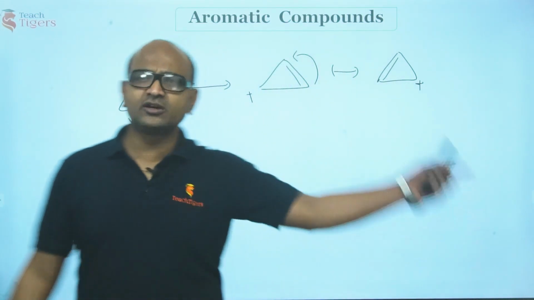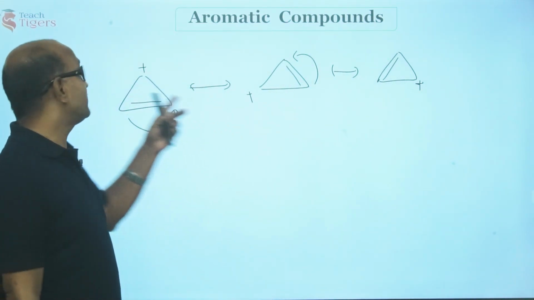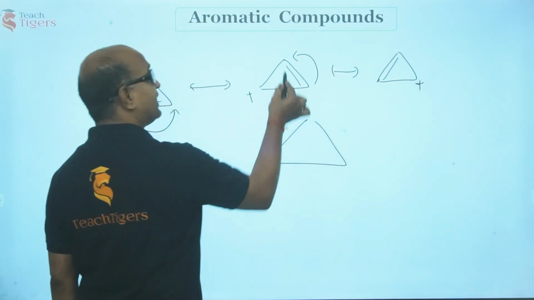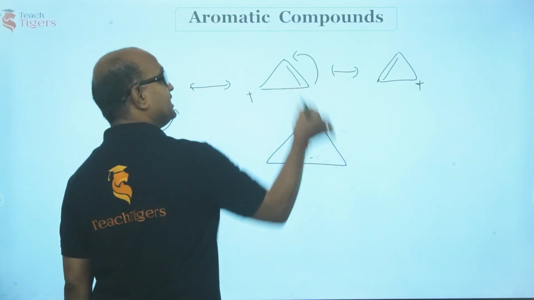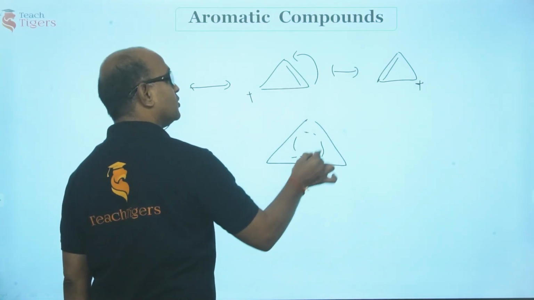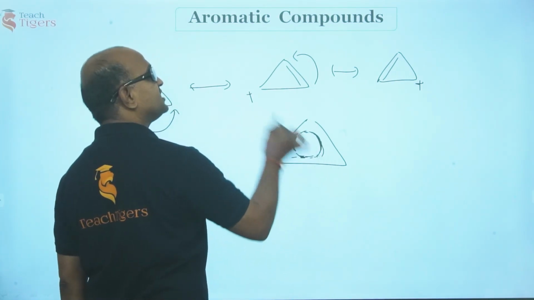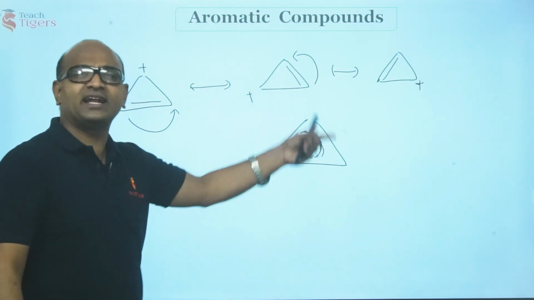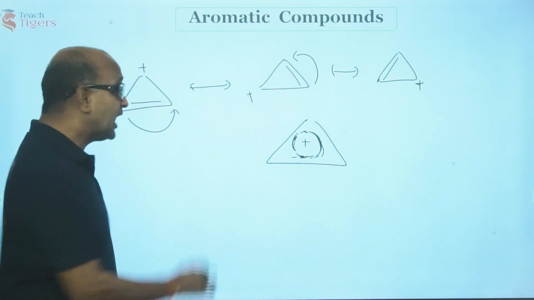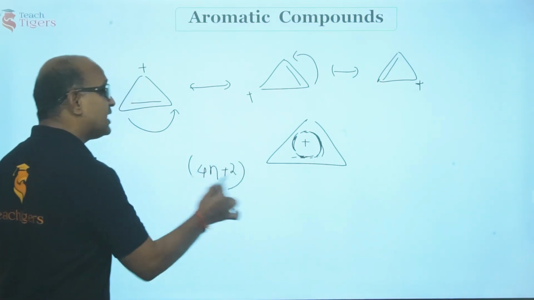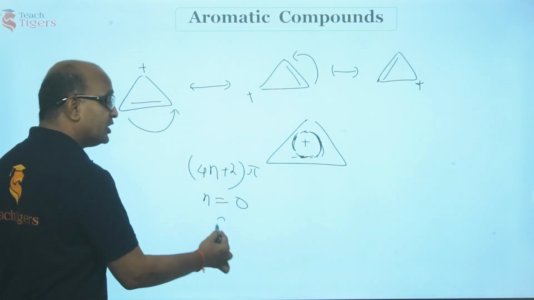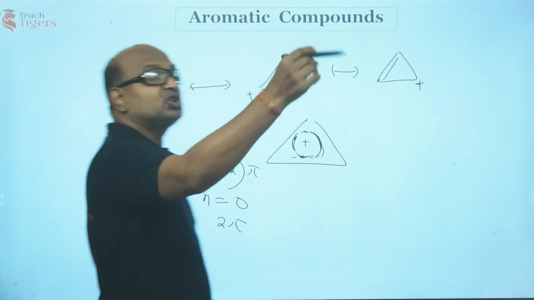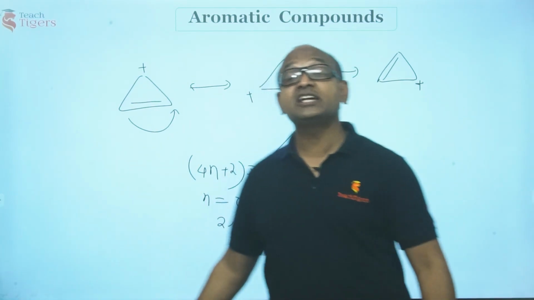This molecule is cyclic. It is planar because all the atoms are sp2 hybridized. And it has complete delocalization: this pi electron was here and it is here and it is here. So, this is what you have. The positive charge is also moving over the 3 carbons. So, this is how we indicate it. This is cyclic, this is planar and it has 4n plus 2 pi electrons. Sir, how 4n plus 2 pi? Keep n equal to 0. You will have 2 pi electrons. In fact, 2 pi electrons have been delocalized throughout the ring. So, this is an aromatic ion.